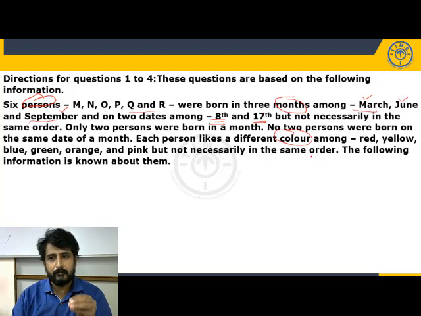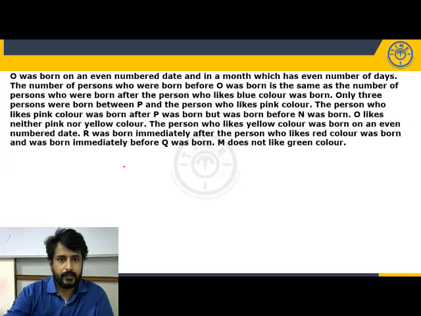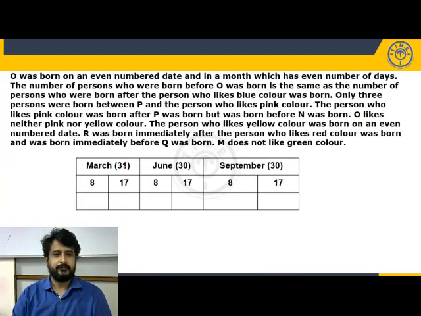So we have to freeze the months along with the dates, and then distribute who was born on March 8th and which color he likes, who was born on March 17th and which color he likes. That we have to solve. The clues given below I have taken in the next slide, where we will take up the basic structure of this puzzle and continue with the clues. Now here is the basic structure. So months along with the dates we freeze as they are, and then start going through the clues.